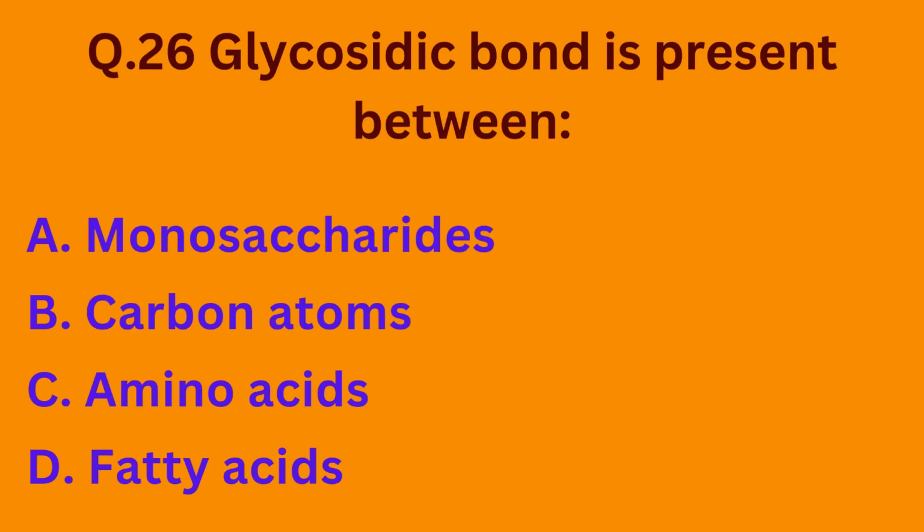Question number 26. Glycosidic bond is present between option A monosaccharides, option B carbon atoms, option C amino acids, and option D fatty acids. So glycosidic bond is present between the monosaccharides. So the correct option is option A.